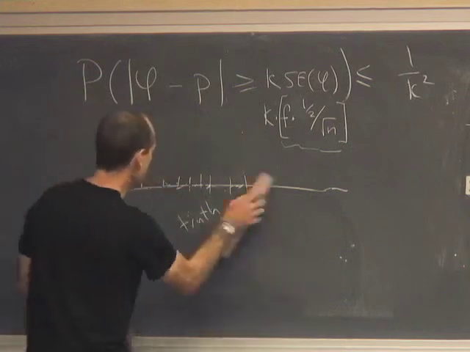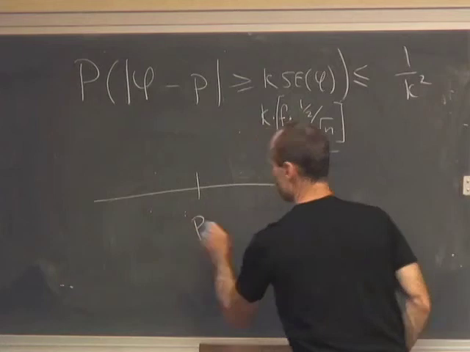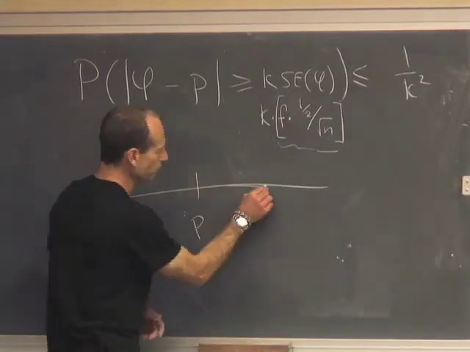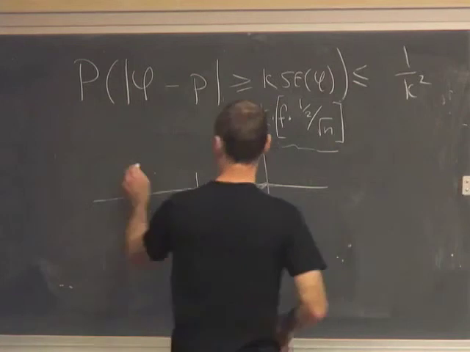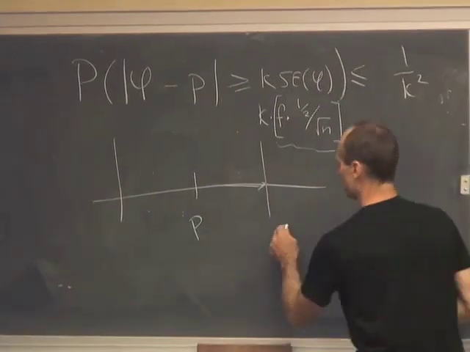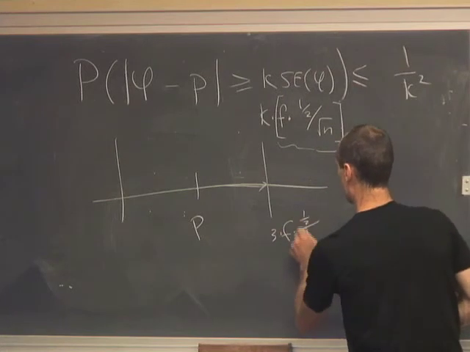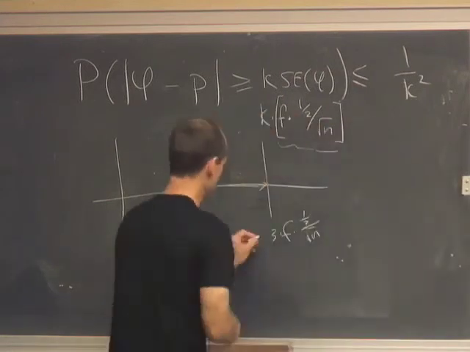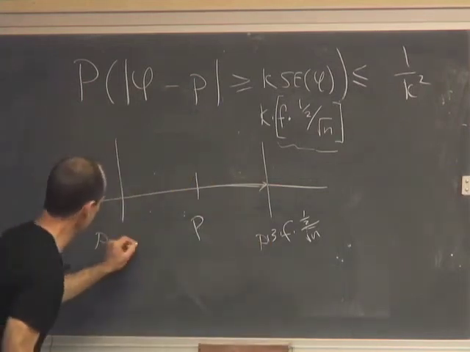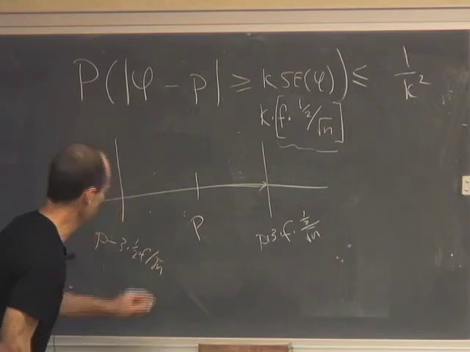Well, let's suppose that, so let's draw this again. Here's the population percentage p. And let's say that this is now p plus or minus 3 times f times a half over root n. So this is 3 times f times a half over the square root of n. And that's p plus that. And this is p minus 3 times a half, times f over root n.